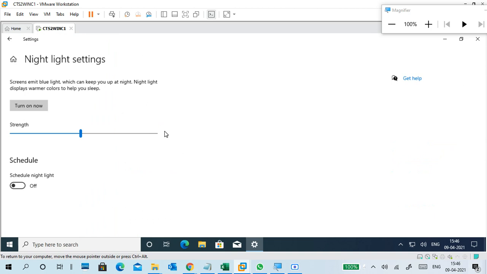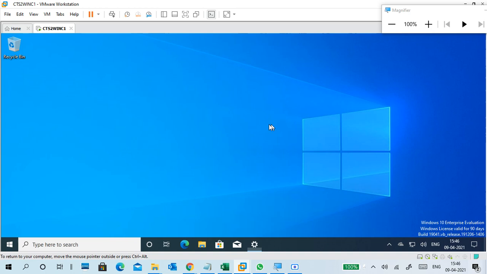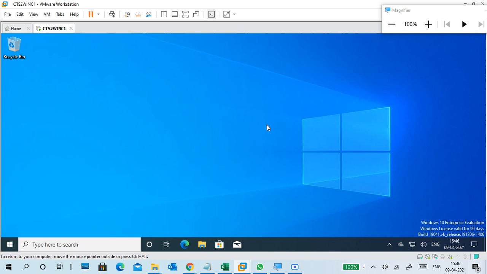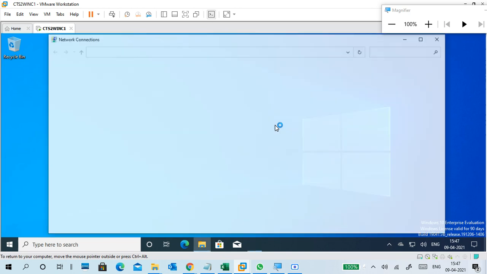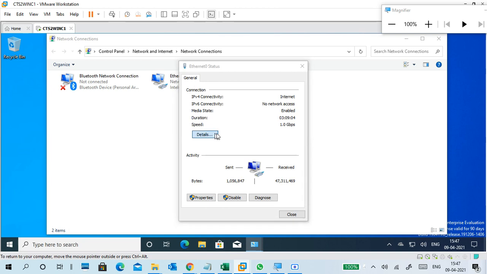So what is night light settings? I can change it as per a profile only, but a very simple thing I will show you. Everybody knows ncpa.cpl, right? The first one we learned was that one only, ncpa.cpl. Okay, I open that one. Just I want to disable my adapter, that's it, or I want to change something inside. It will show the IP address. Okay, very good.